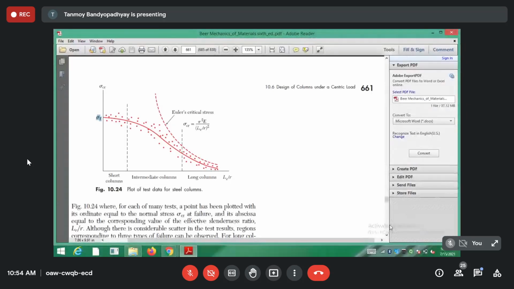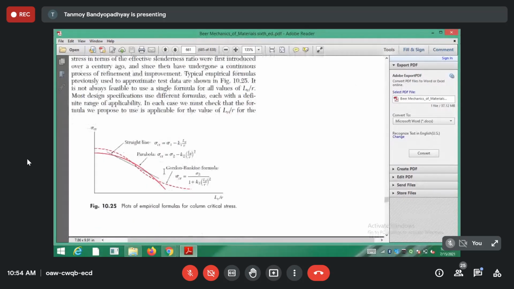You can read this part a bit. And what I was just saying here is that there can be many approximations for the curve: a straight line approximation, parabolic, Gordon, Rankine formulae and so on. These are not in the syllabus. These are all empirical formulae, not something I would have derived.